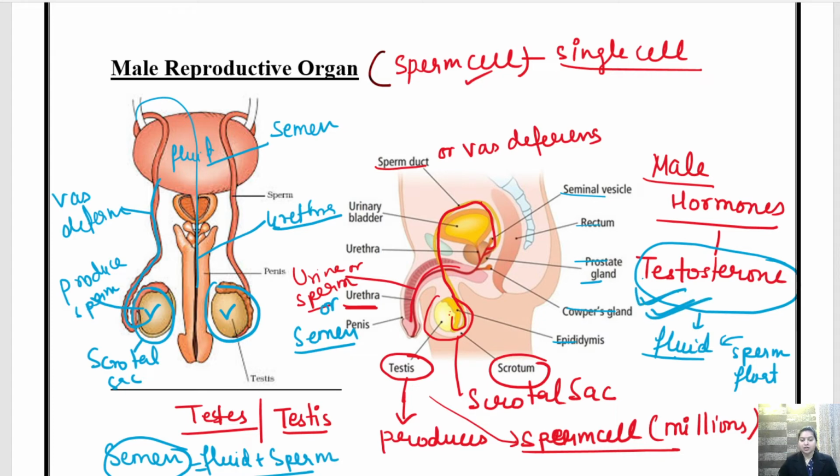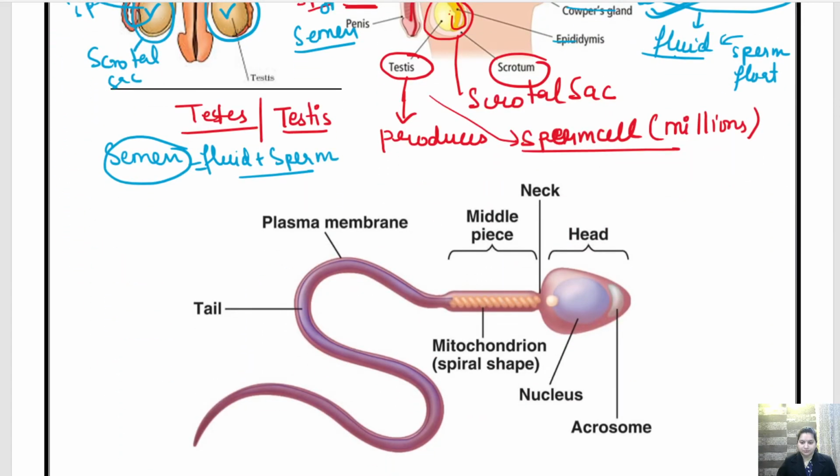Clear? Now let's see the structure of sperm. Children, the structure of sperm is divided into three main parts: the head region, a middle part, and then a tail. This is the structure of sperm.